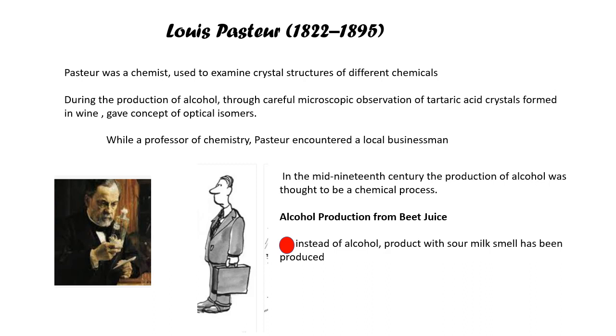He observed that during the production of alcohol, different types of tartaric acid crystals are produced, and gave the concept of optical isomers. Optical isomers are particles that can rotate light either to the left or right side, levorotatory or dextrorotatory. That is not part of this topic, so I'm not going to cover it.